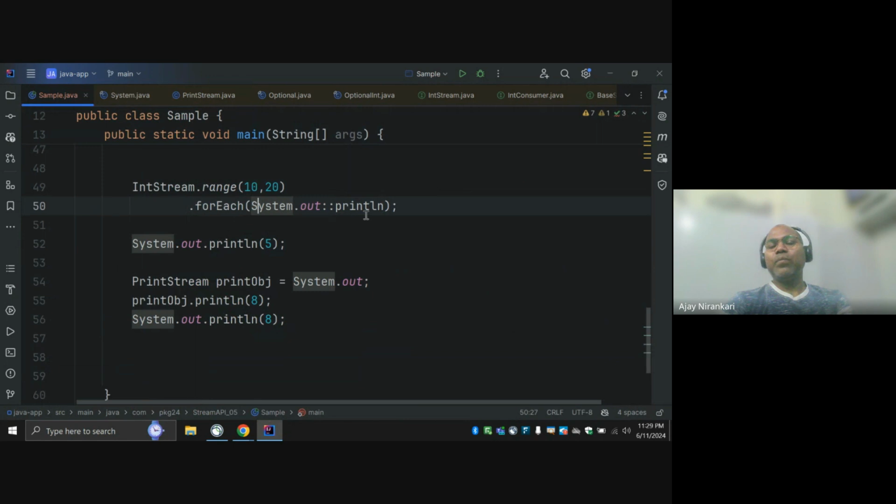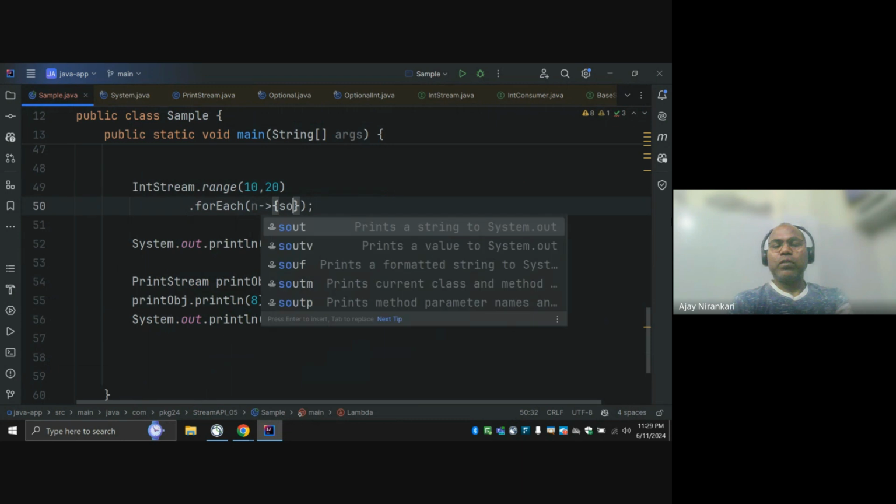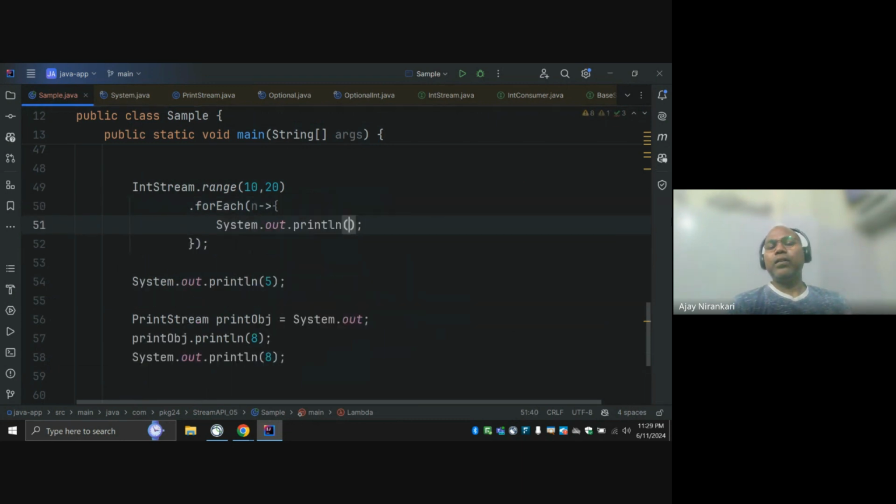In this case, instead of writing nothing, I can simply say whatever the input number is, and here I can write my code. Just write to the file or anything. Maybe writing to the file system, a database call, anything. So here you are not calling, just saying, this is my code, you execute it.